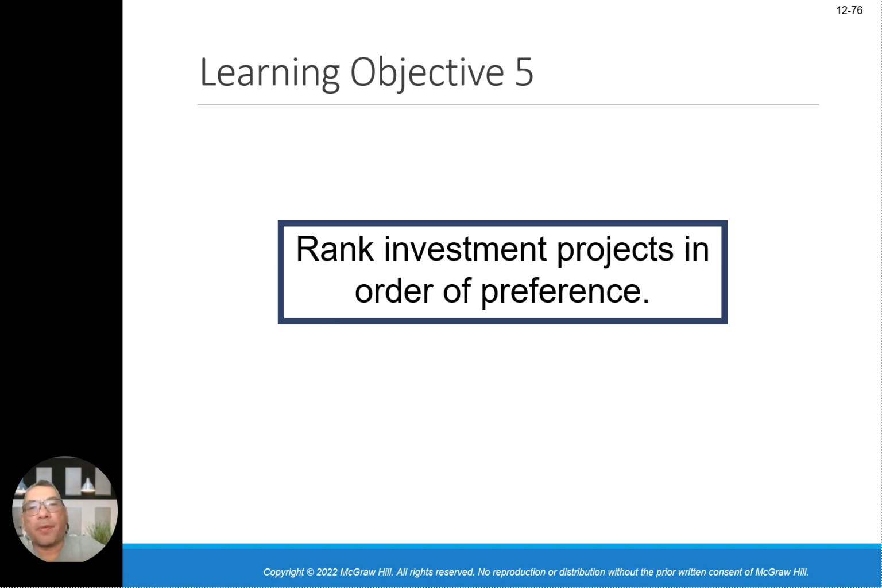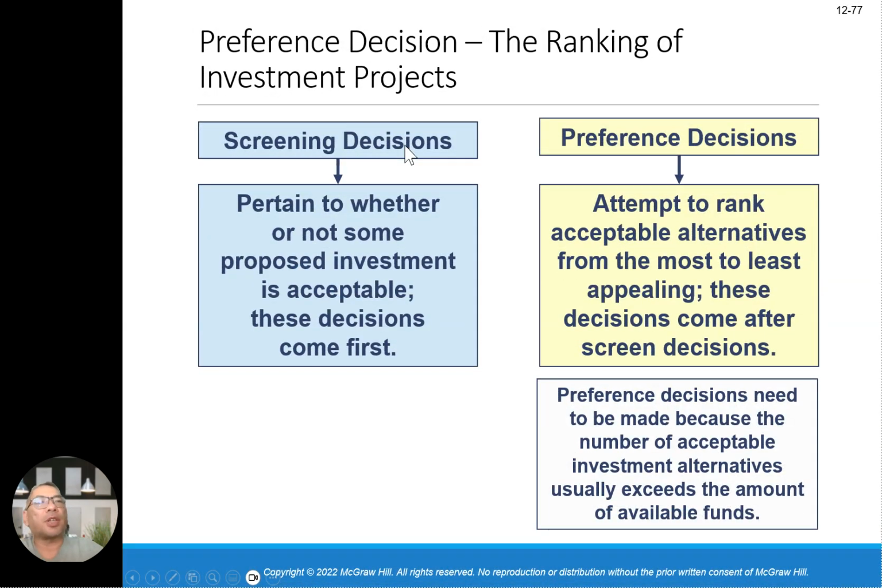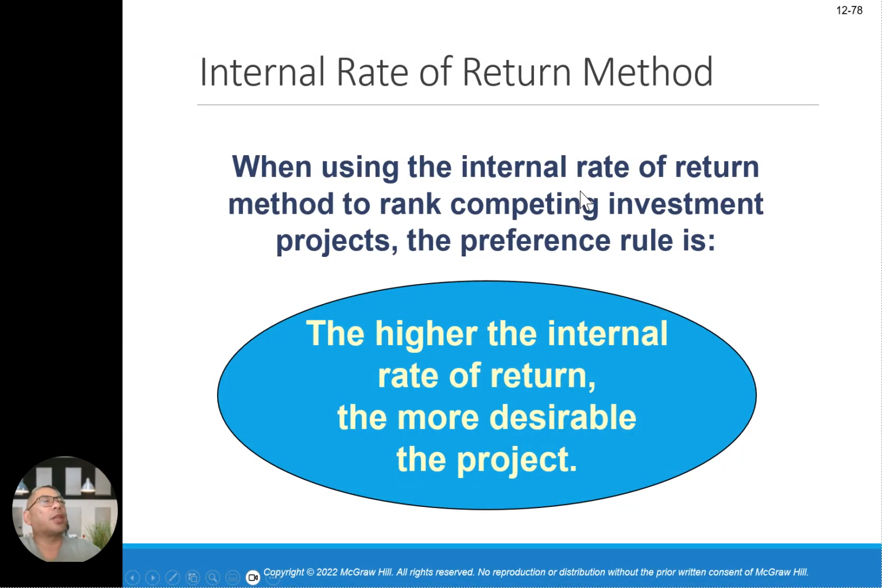And then when you do ranking of projects in order of preference, this is objective number 5. Number 1, you're going to screen the decision pertaining to whether or not some proposed investment is acceptable. The screening decision comes first. And the preference decision is based on attempted ranking, accepting the alternatives from the most to the least desirable after the screening process. So what you're going to do is use the internal rate of return by ranking it. The higher the IRR, the more desirable the project, based on the IRR method.